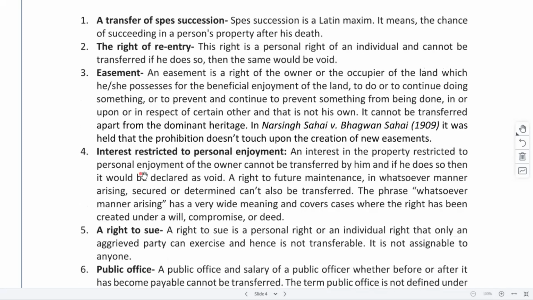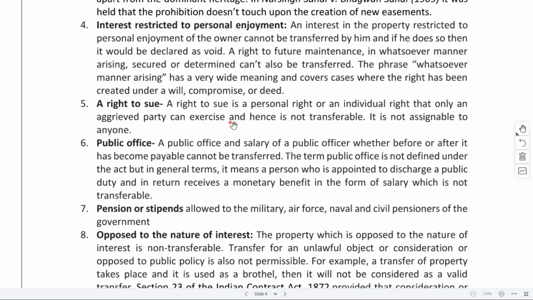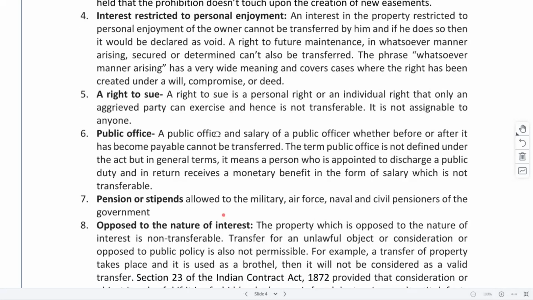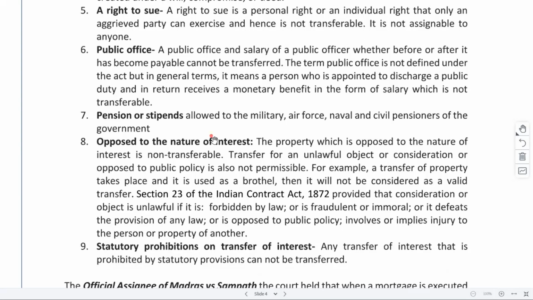Interest restricted to personal enjoyment, right? If there is certain interest which has been restricted, that only this occupier will be able to enjoy this thing, only he should be able to enjoy. He cannot transfer it to someone else. A right to sue. If your right is being violated, only you can file a case. You cannot get it transferred to someone. Similarly, public office. If you are holding some public office, you cannot get the office transferred because obviously you had appeared for some interviews and stuff.